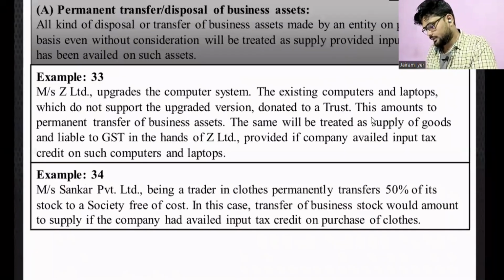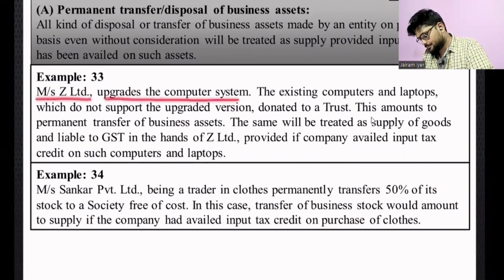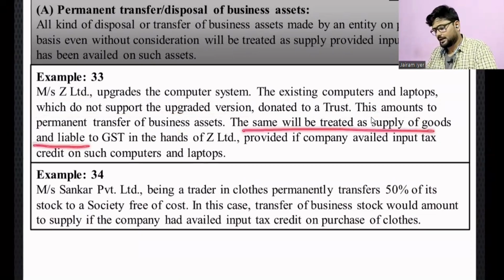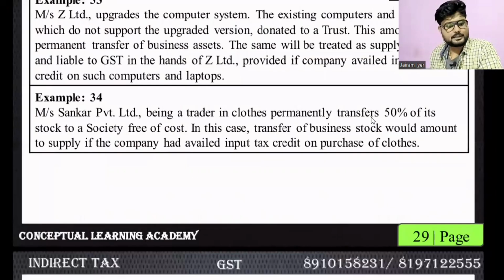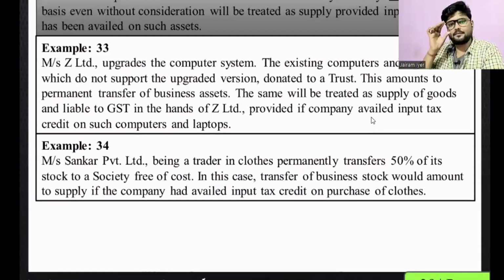Okay, now let's read out these examples. Mrs. Z Limited upgrades the computer system. The existing computer and laptop which do not support the upgraded version are donated to a trust. This amounts to permanent transfer of business asset. The same will be treated as supply of goods and liable to GST in the hands of Z Limited, provided the company availed input tax credit on such computers and laptops. Correct? Is it clear to everybody? GST liability will arise if they have taken the input tax credit. If not, then no such case.